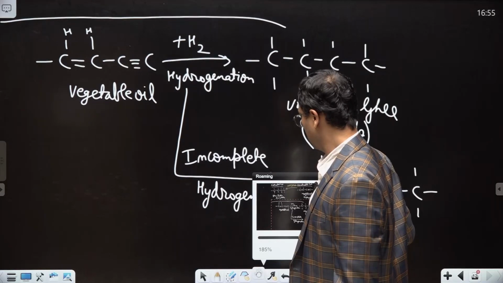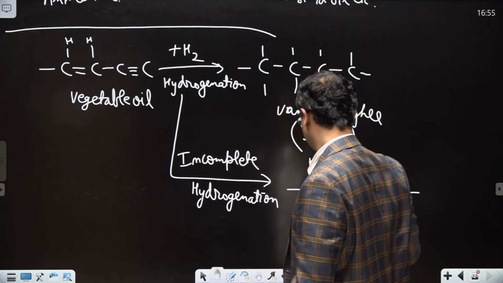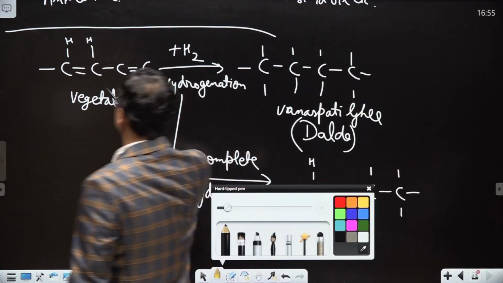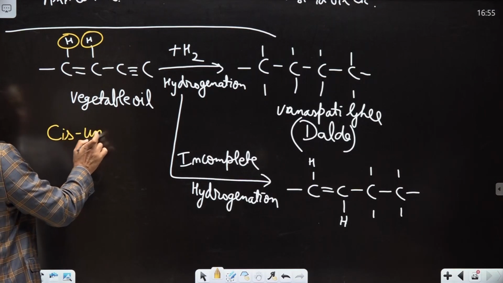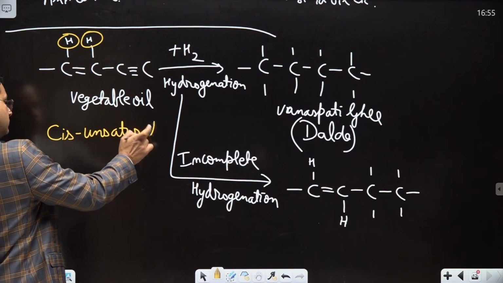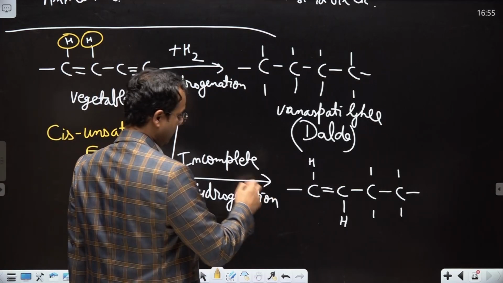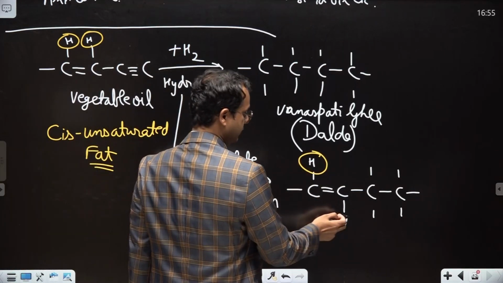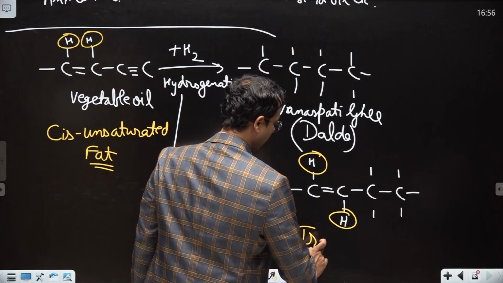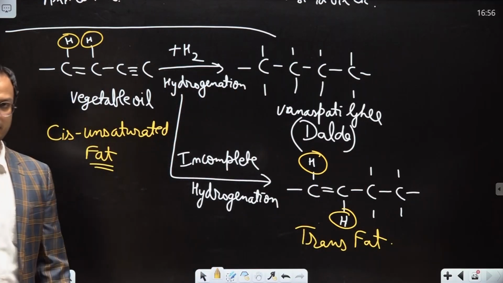Just let me zoom out. In this one, both hydrogen are on the same side of the double bond. You can see both hydrogen are on the same side of the double bond. So this is called as cis unsaturated fat. Hydrogen is on the same side of the double bond, but whenever there is incomplete hydrogenation, the hydrogens tend to change their places, and this is called as trans fat, or you can say trans unsaturated fat, trans fat.